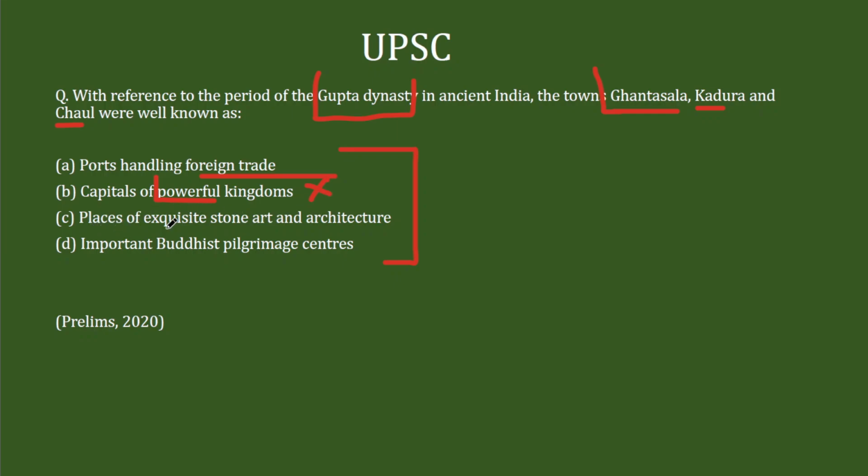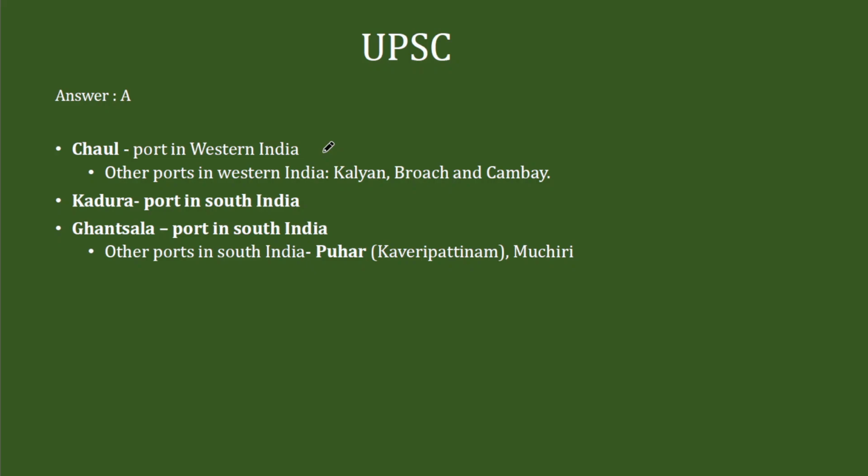Third option, places of exquisite stone art and architecture. Here again, this term is the catch. It's not any place of stone art or architecture, but a very exquisite place. And we have 3 unfamiliar terms. Finally, important Buddhist pilgrimage centers. Not just any Buddhist pilgrimage center, but important Buddhist pilgrimage center. Here again, you have 3 terms that are very unfamiliar. So using your logic, option A should be the most likely, though we still cannot zero in on it, and the answer is option A itself.